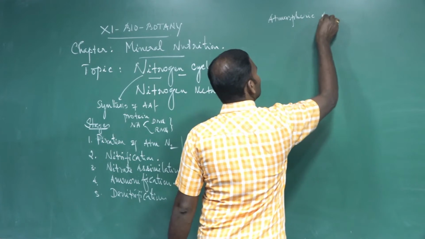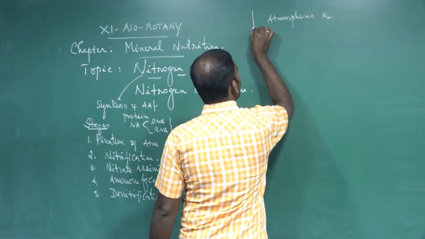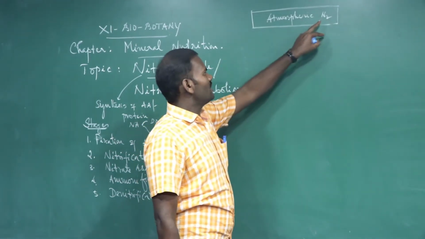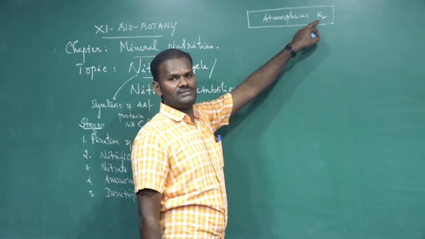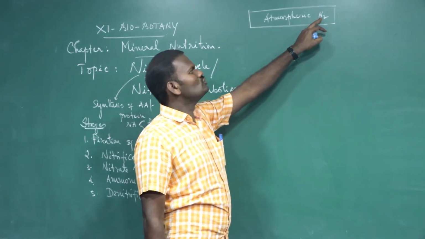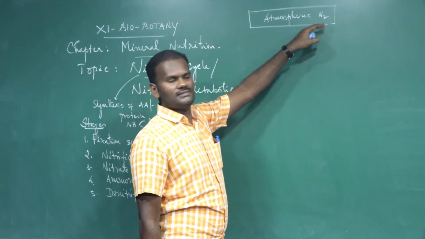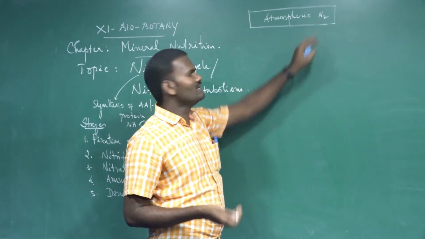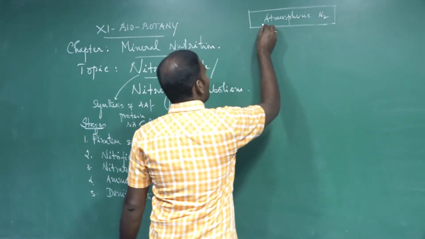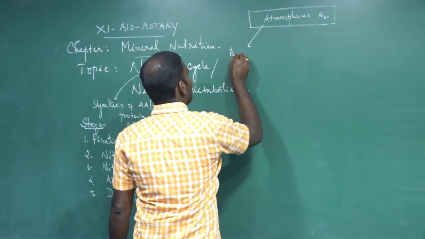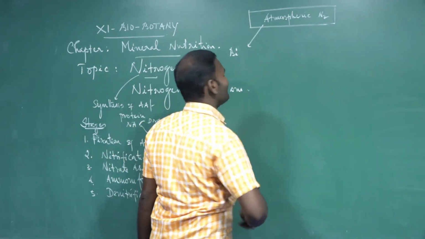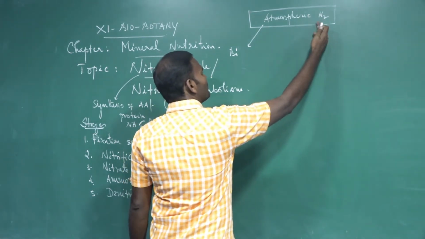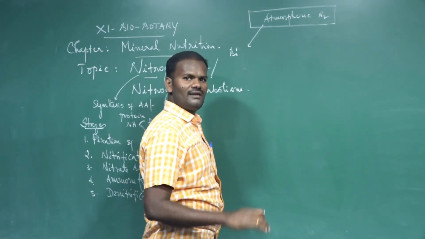Atmospheric nitrogen. The atmospheric nitrogen exists in the gaseous state, as molecular nitrogen. It is not a usable form for uptake by the plants. It is an unusable form. For the conversion to a usable form, certain microorganisms are involved. So, how to fix the atmospheric nitrogen biologically? Fixing of nitrogen is nothing but atmospheric nitrogen converted into ammonia. This is called nitrogen fixation.